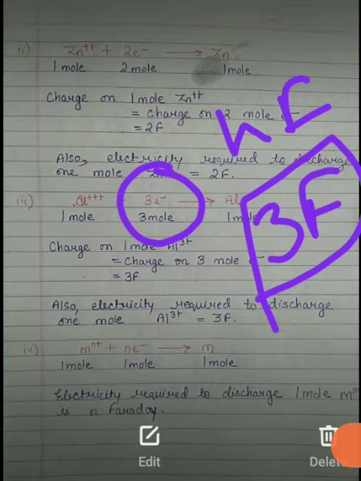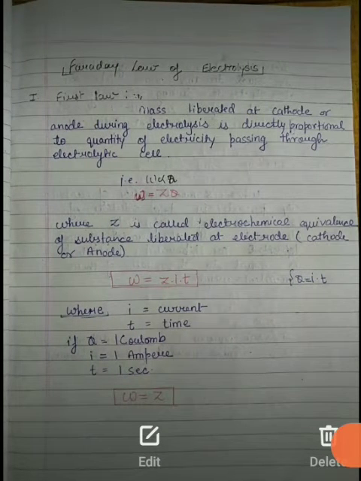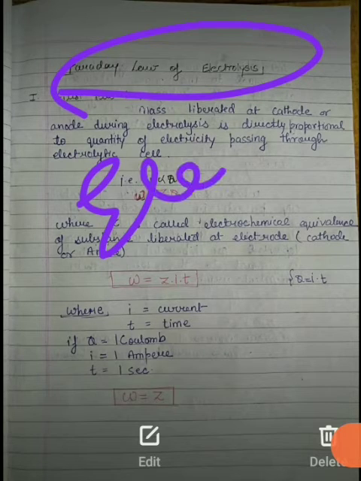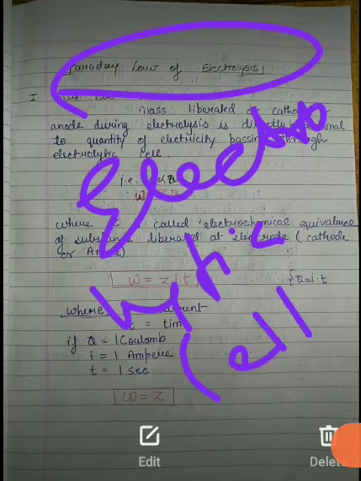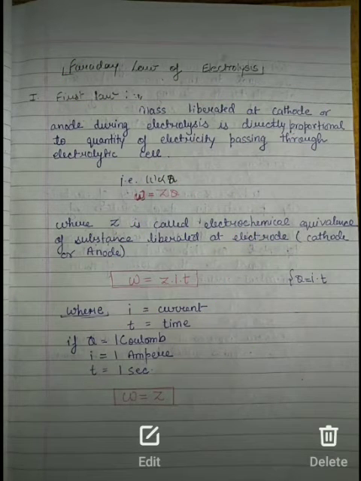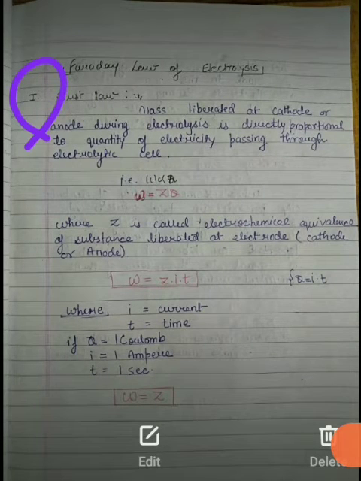Okay, this is all about today's lecture, that is Faraday's law of electrolysis. For this you have to correlate electrolysis and current, and you also have to know about the electrolytic cell. Remember the arrangement of the electrolytic cell. We have discussed from the very first law, where Z is the electrochemical equivalent and W equals Zq, that is, the mass liberated at the cathode during electrolysis is directly proportional to the quantity of electricity.